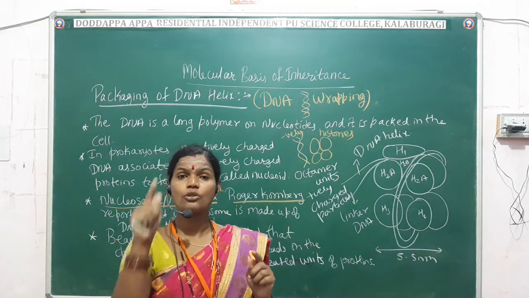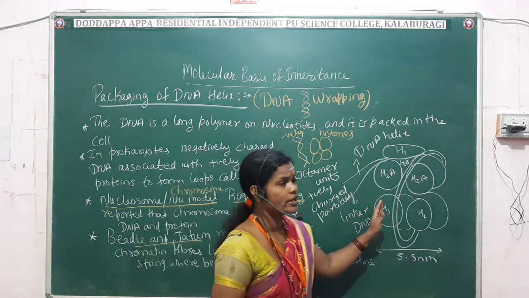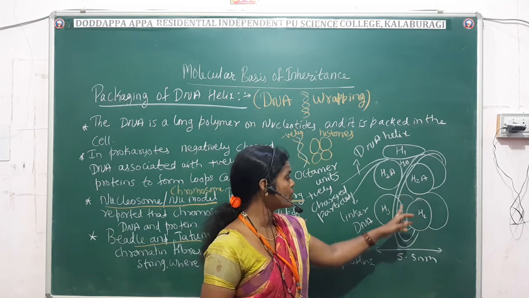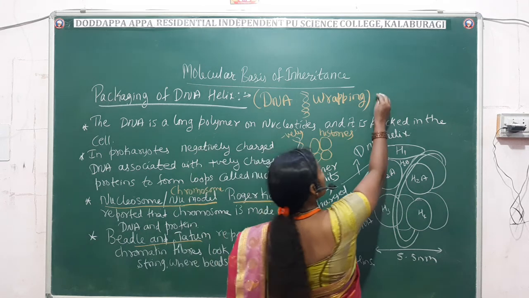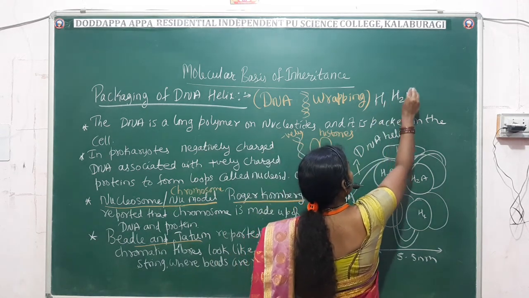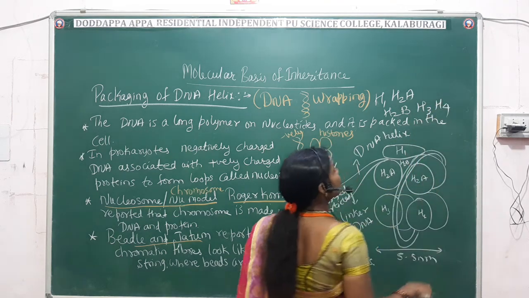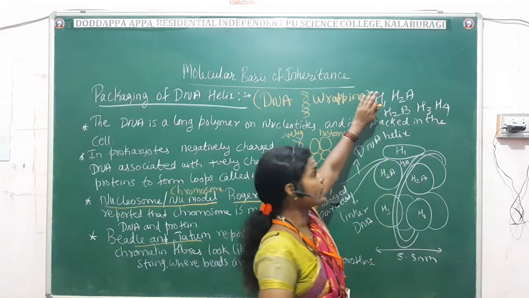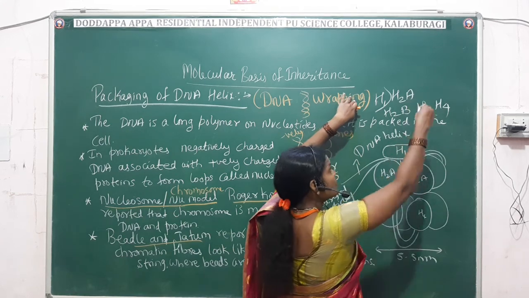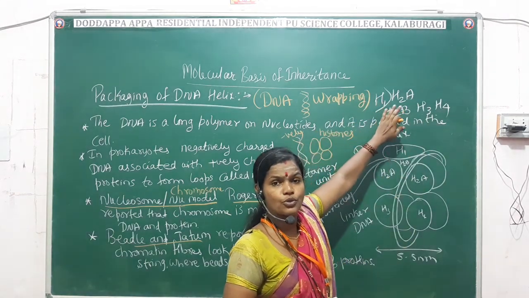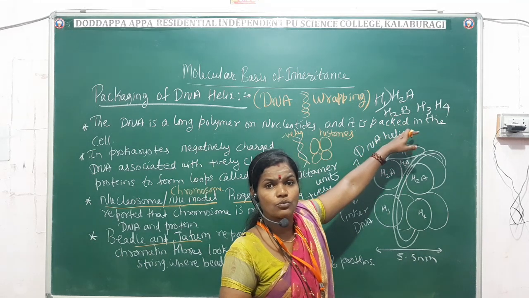Octamer means the presence of 8 units. You can see here H2A, H2A, H3, H4, H2B, H1. That means histones are H1, H2A, H2B, H3, H4. Except H1, the H2A, H2B, H3, H4 are repeatedly present: 2 molecules of H2A, 2 molecules of H2B, 2 molecules of H3, 2 molecules of H4.